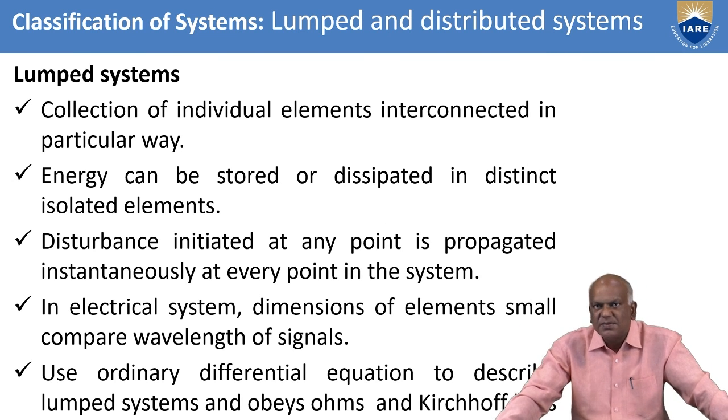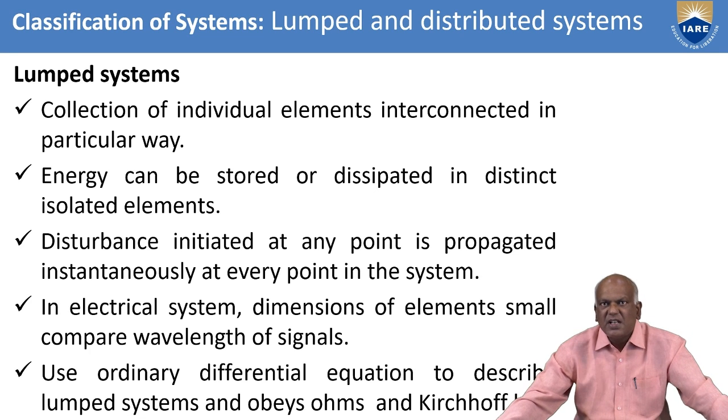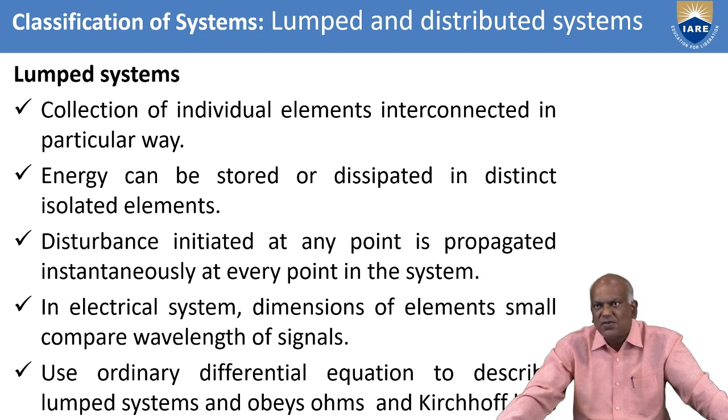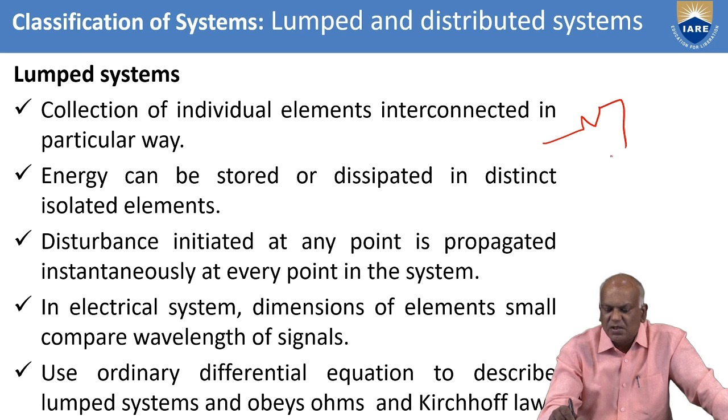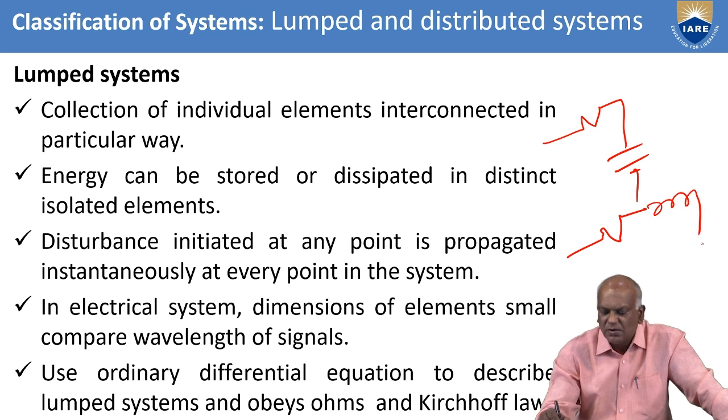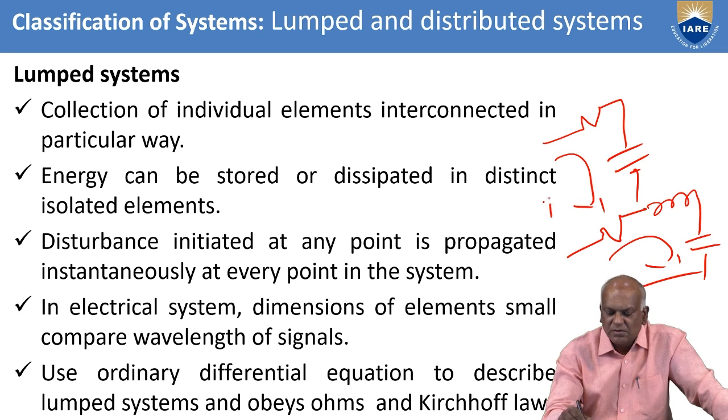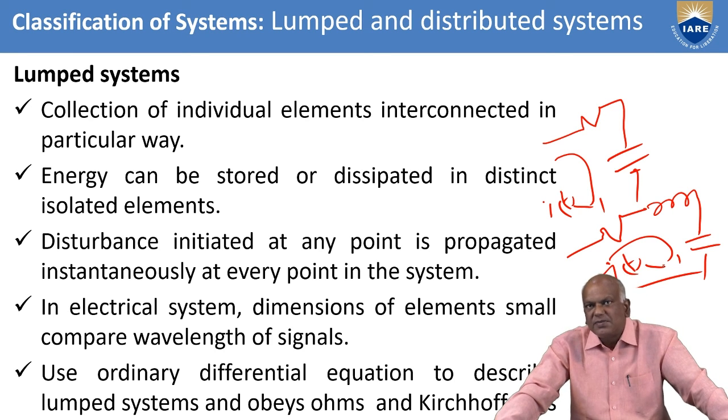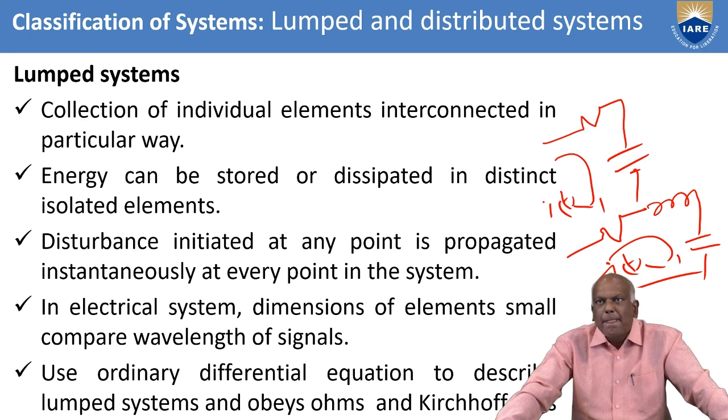Lumped and distributed systems. A lumped system is a collection of components connected in a particular way, let us say RC circuits, RL circuits, or RLC circuits. These are lumped systems. In this case, energy can be stored or dissipated in distinct isolated elements.